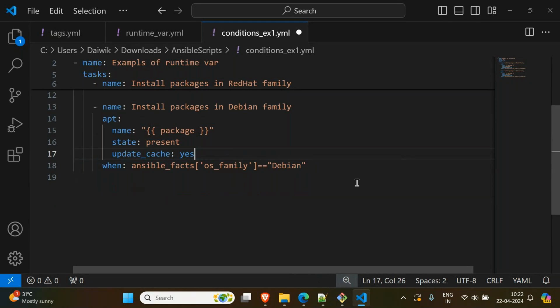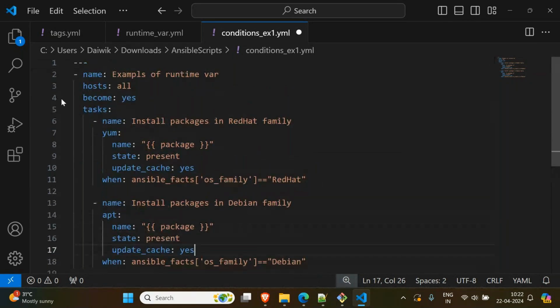I'm removing this now, the Debian family. Now my code is clean. So what I will do is install package, Red Hat family. Now come back to our group variables. Here I'm saying all. Then first yum, in yum git will be installed, and then the condition is Red Hat.